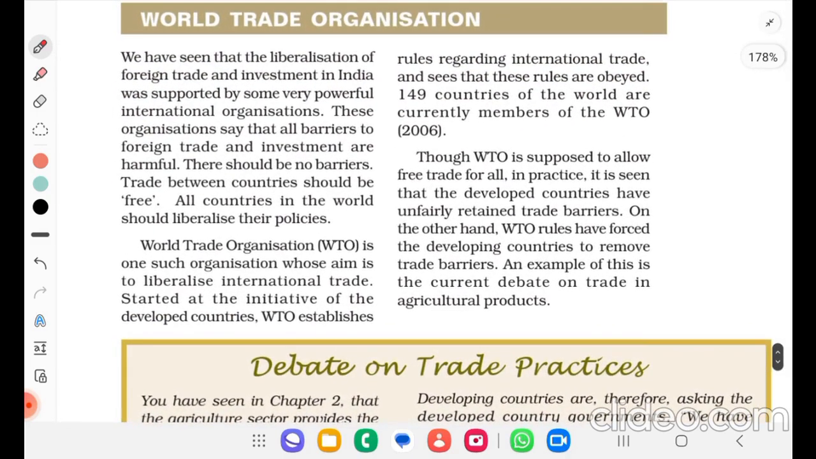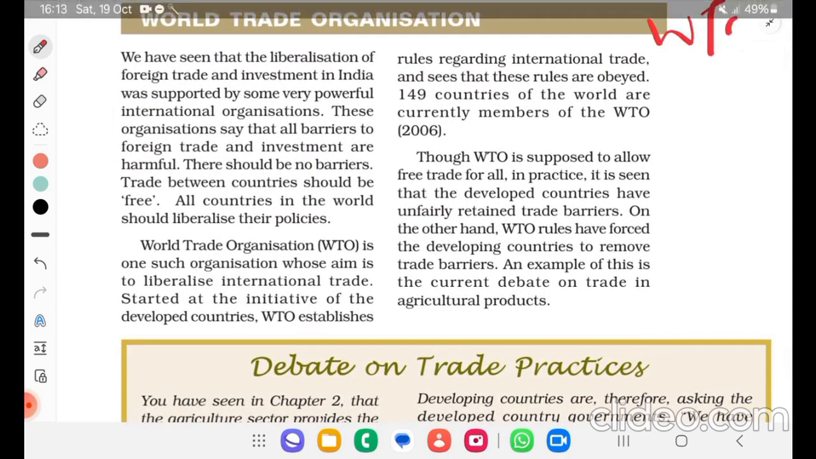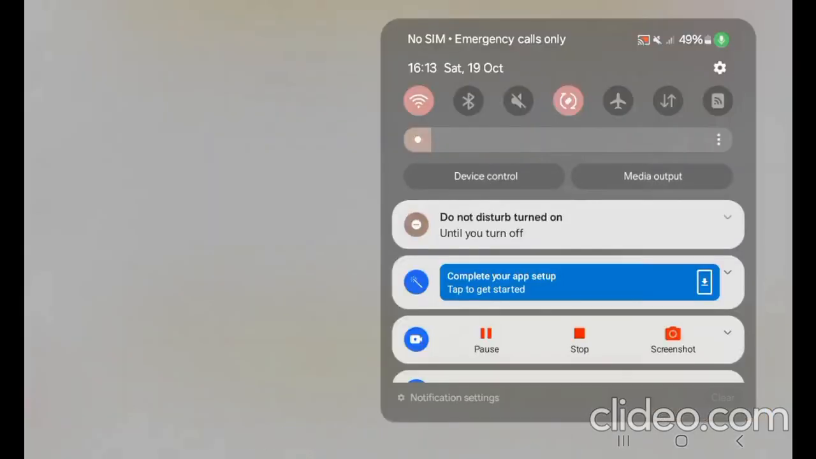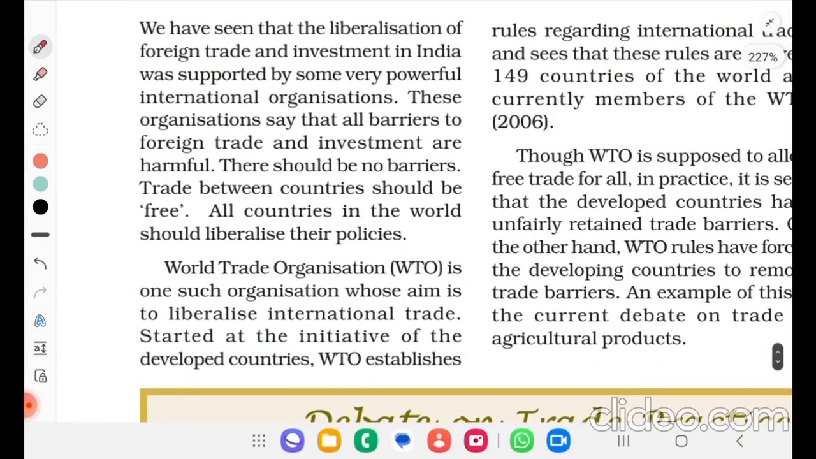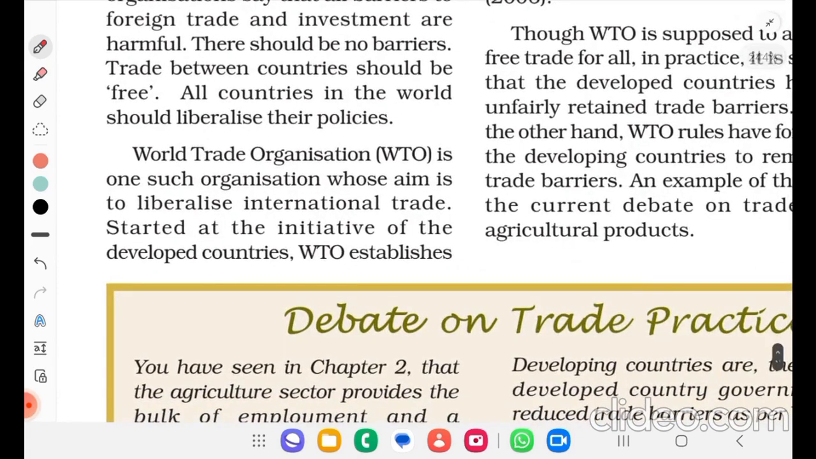World Trade Organization. Now we are talking about globalization, trade. So, World Trade Organization, WTO. We have seen that the liberalization of foreign trade and investment in India was supported by some very powerful international organizations. These organizations say that all barriers to foreign trade and investment are harmful. There should be no barriers. Trade between countries should be free. All countries in the world should liberalize their policies. World Trade Organization, WTO, is one such organization whose aim is to liberalize international trade.